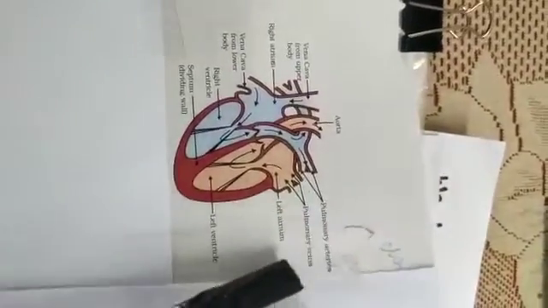Whereas this pulmonary artery carries impure blood to the lungs.